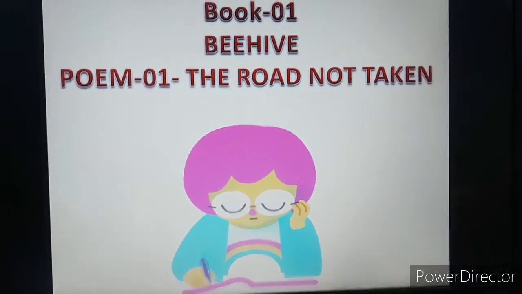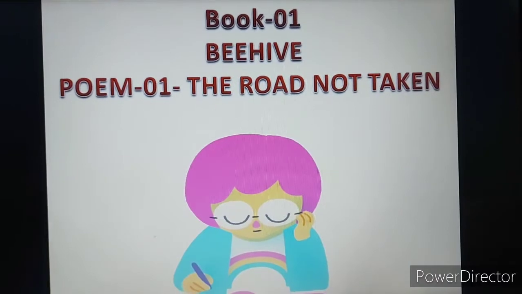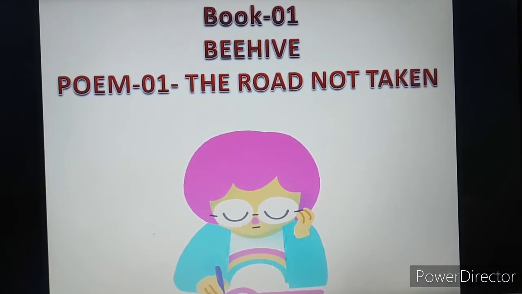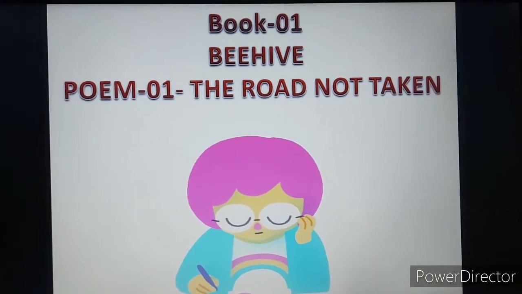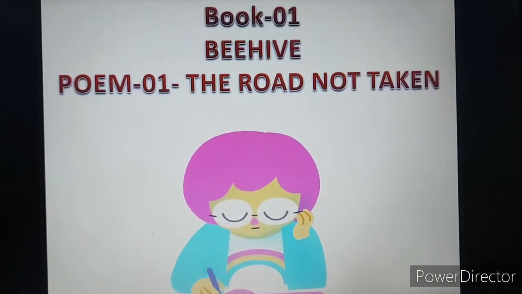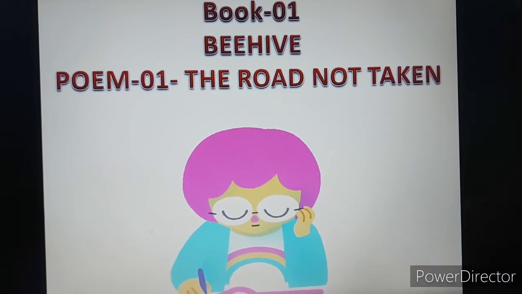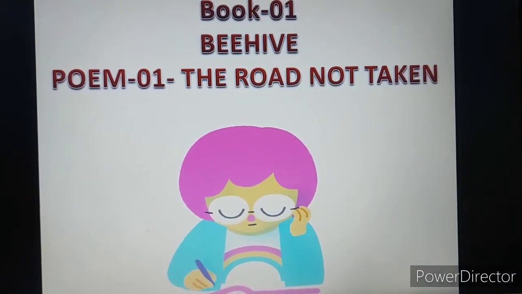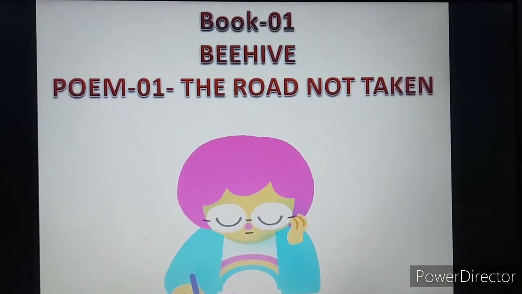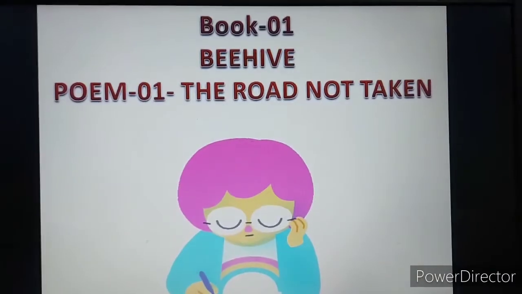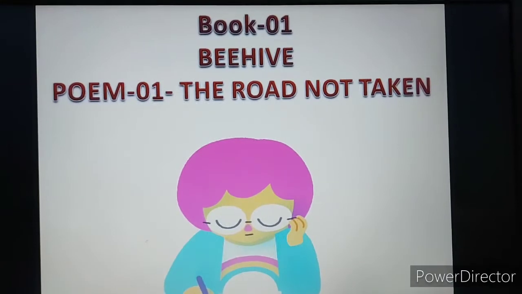Now we will start with Book 1, Beehive, and Poem 1, The Road Not Taken. Students, from this title, what we get is that the poet has not taken a road.